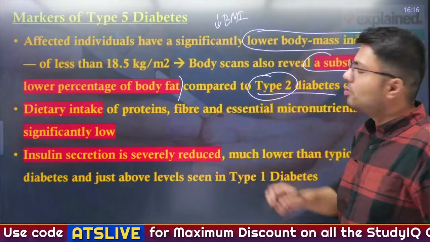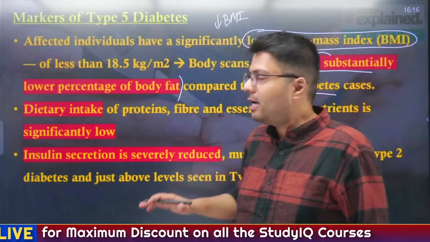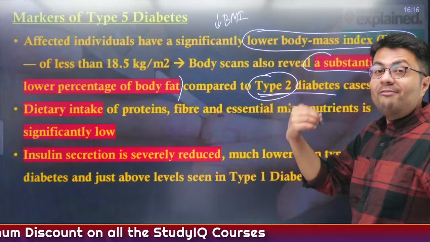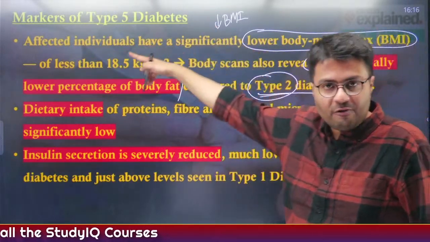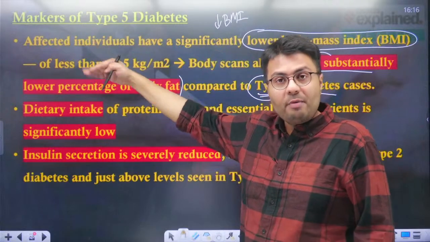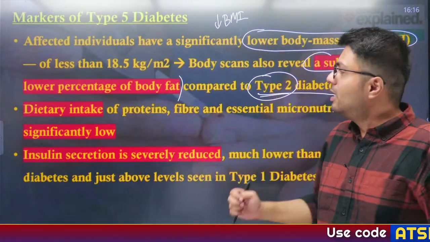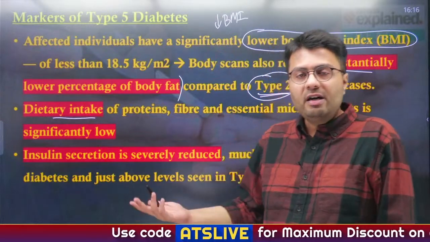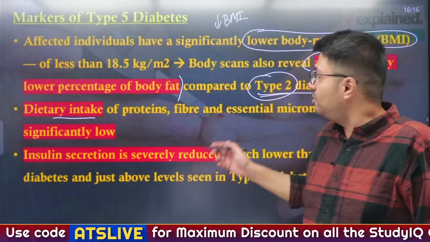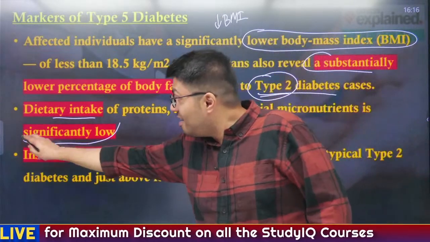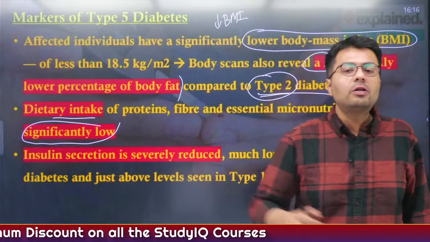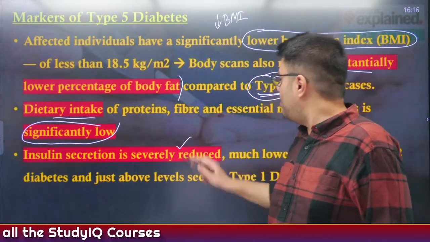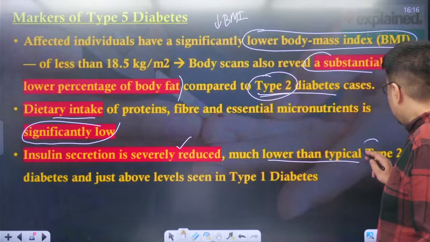You understand this is caused by physical inactivity and excessive body fat. So people with type 2 diabetes will have high body mass index. People with type 5 diabetes will have low body mass index. And the dietary intake of people suffering from type 5 diabetes, the dietary intake in terms of protein, fiber, essential micronutrients, it is significantly low, and insulin secretion therefore gets severely reduced,